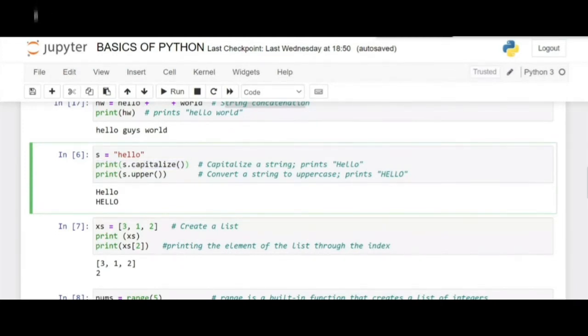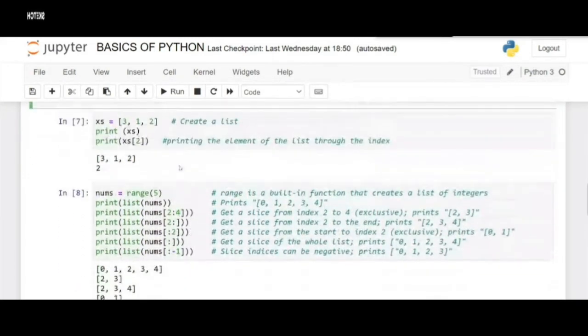So s dot capitalize, where s is the variable, capitalizes the value of it. Hello is in small letters when we have declared it, but whenever we use this, it prints it with the capital letter. Then s dot upper: whenever we are required to make the whole string in capital letters, we can use s dot upper to do so.